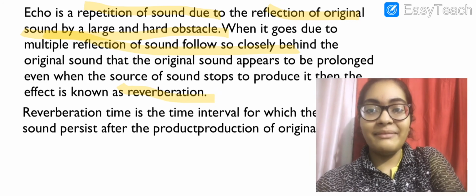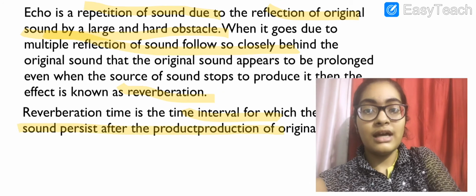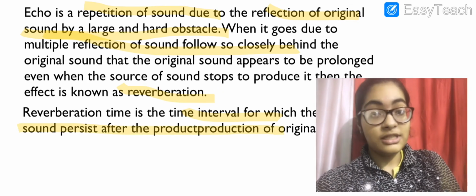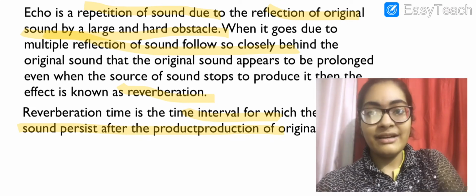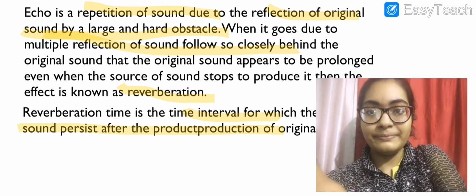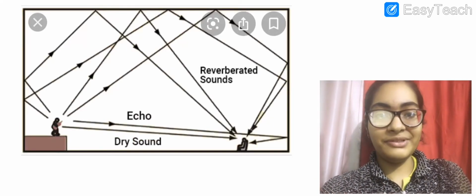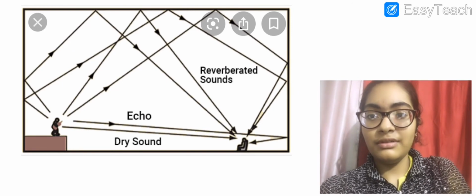Reverberation time is the time interval for which the sound persists after the production of the original sound. As long as the sound will persist, that is the reverberation time. Look at this beautiful diagram. Reverberation, this is the sound.